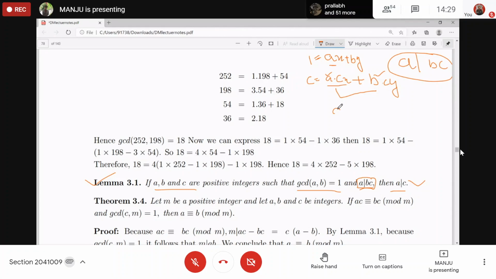So A divides A into C x plus B into C y, right? Because A divides B into C and A divides A, so it will divide the linear combination of all these. What does this mean? The left hand side of this is equal to C. A divides C. Understood? Anyone having any doubt?